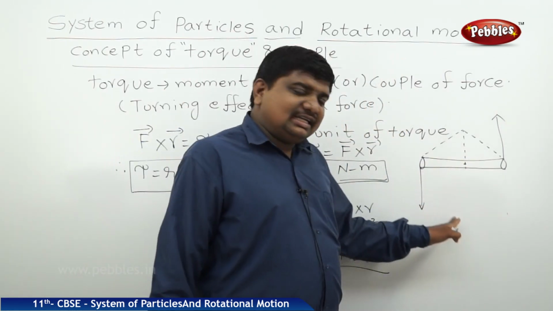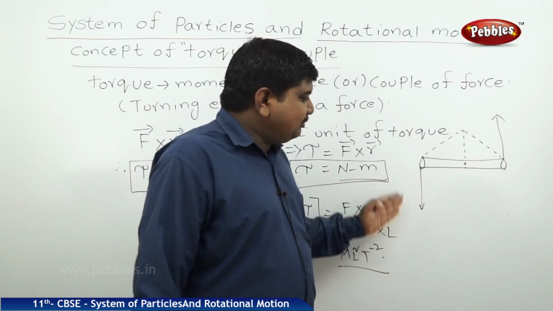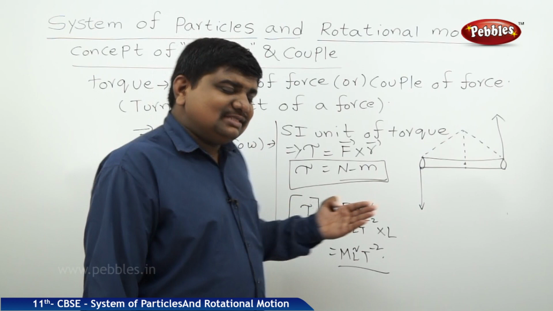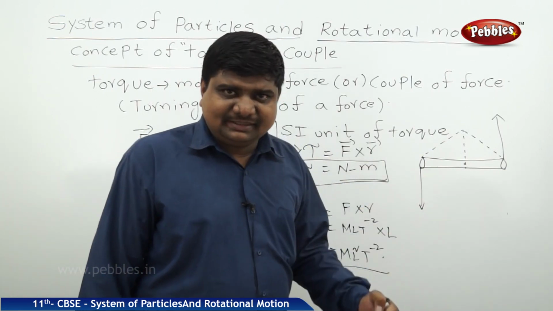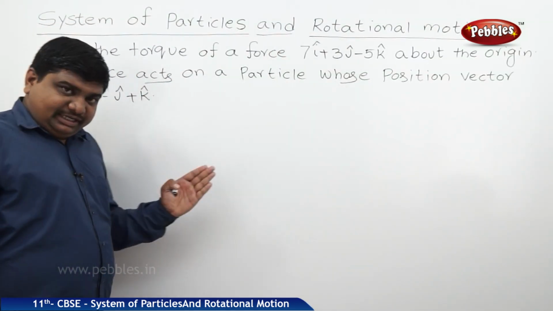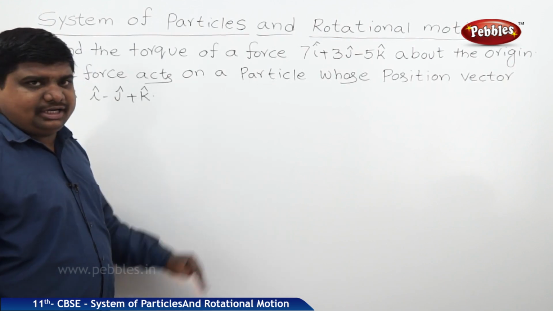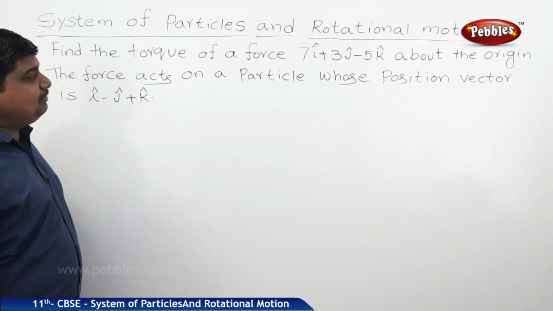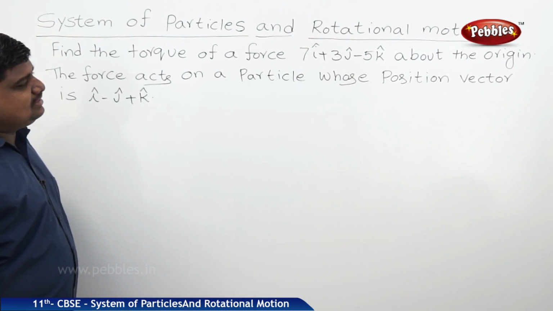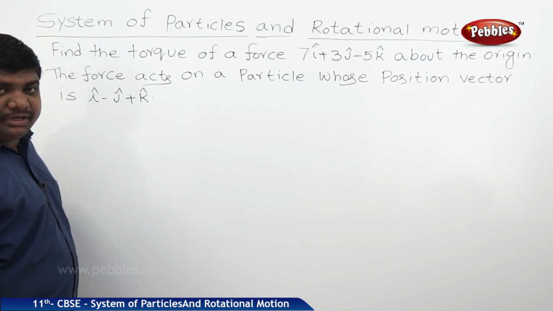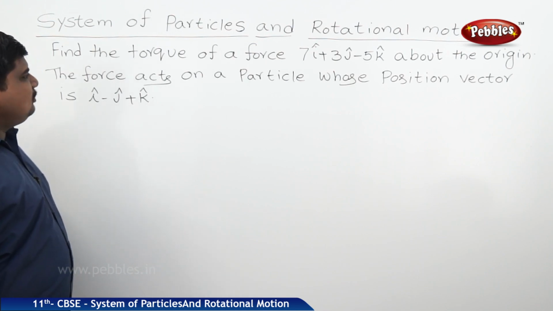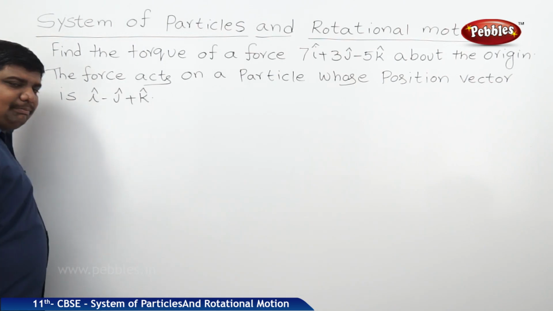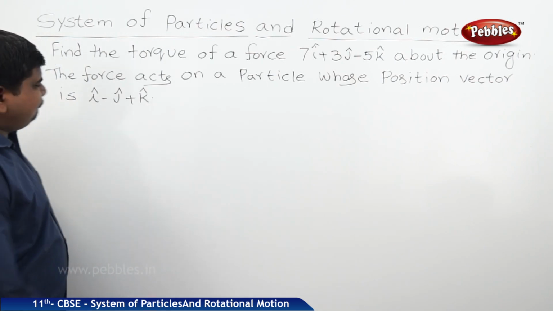So here we should understand the principle of moments. One moment is based on the rotational dynamics, another moment is based on the translational dynamics. This is one of the numericals based on the concept of torque. The content of the numerical is like this. Find the torque of a force 7i cap plus 3j cap minus 5k cap about the origin. The force acts on a particle whose position vector is i cap minus j cap plus k cap.